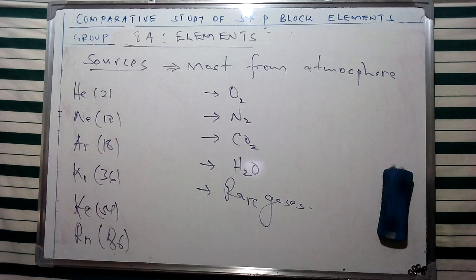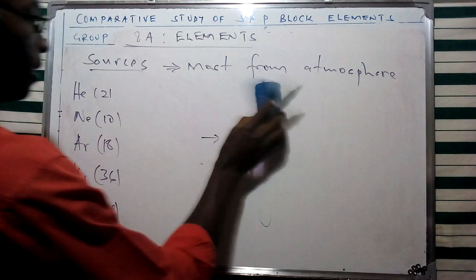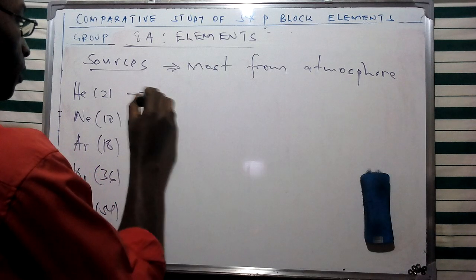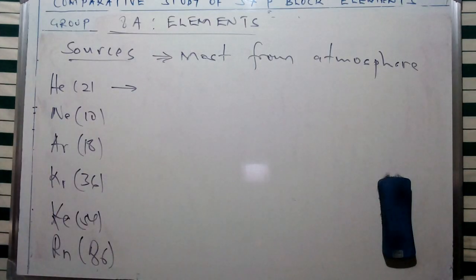So most of these elements, as we have said, are going to be sourced from the atmosphere, which forms a major source of these particular elements. But the main source of helium, which is the first member of the group, is obtained from natural gas.